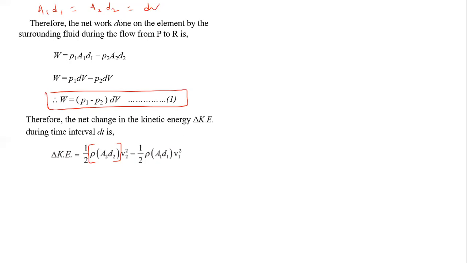So we write 1 by 2 rho A2 D2 into V2 square, the kinetic energy at point R, minus the kinetic energy at point P, which is density into volume into V1 square.